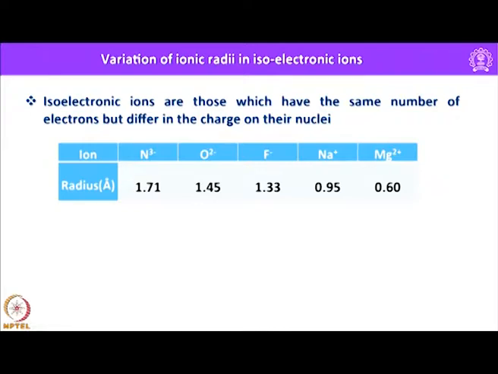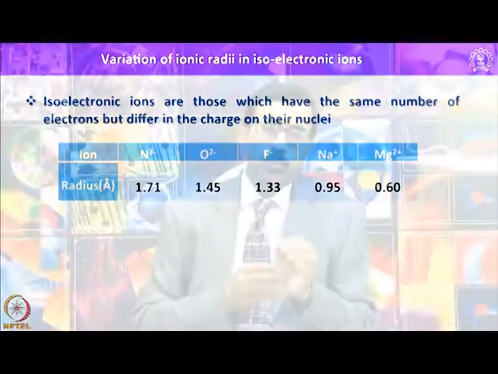Out of 2 valence electrons from magnesium, 2 have been eliminated to form Mg2+, and the 1 valence electron is taken from sodium to generate Na+, and similarly 1 electron is added in case of fluorine, 2 electrons in case of oxygen, and 3 electrons in case of nitrogen